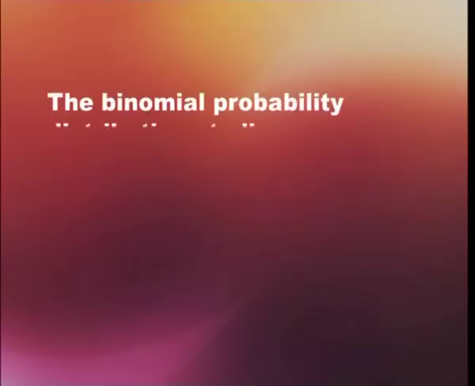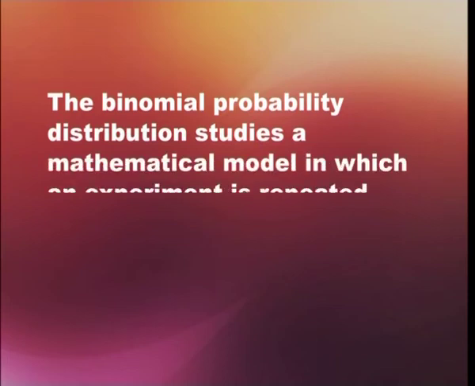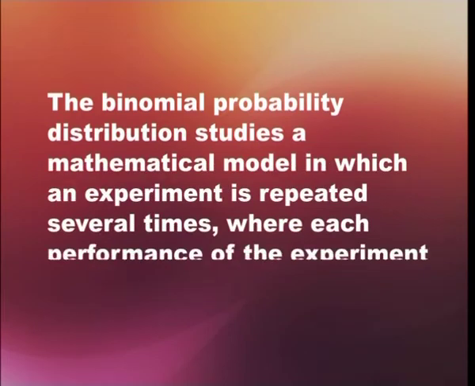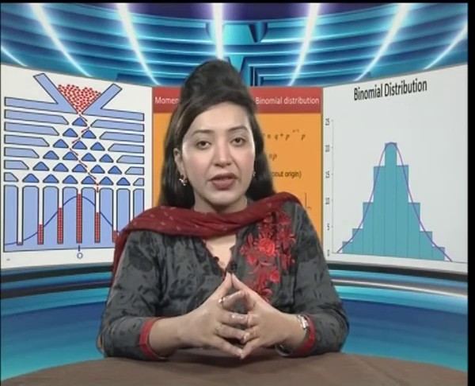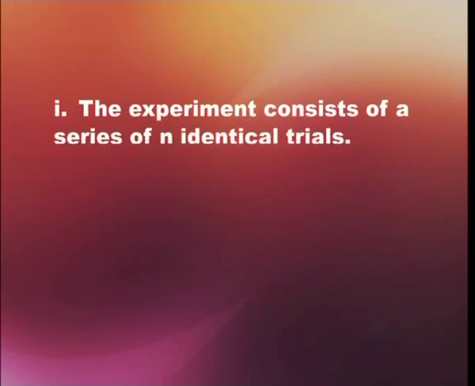The binomial probability distribution studies a mathematical model in which an experiment is repeated several times, where each performance of the experiment is called a trial. This model is developed under a very specific set of assumptions, which are described as follows. The first one, the experiment consists of a series of n identical trials.